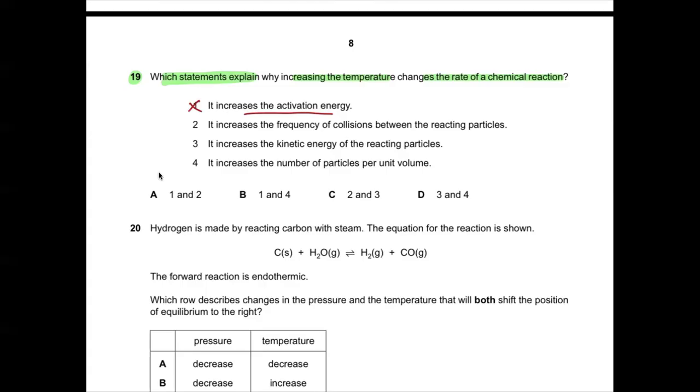It increases the frequency of the collision between the reacting particles. Yeah, we are increasing the temperature so the particles get more energy, which means the second statement is correct. So if the first is wrong, it means A and B go wrong. And if the second is correct, then D is also wrong. And our correct answer is C.